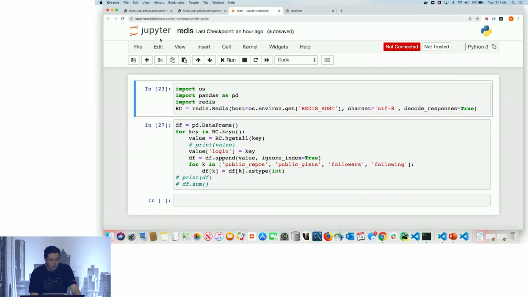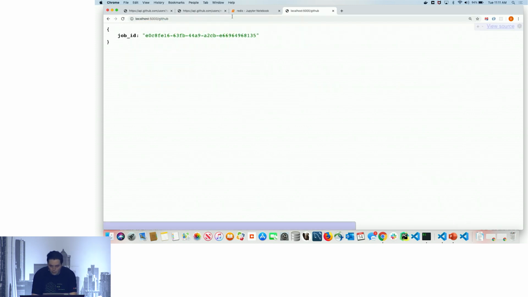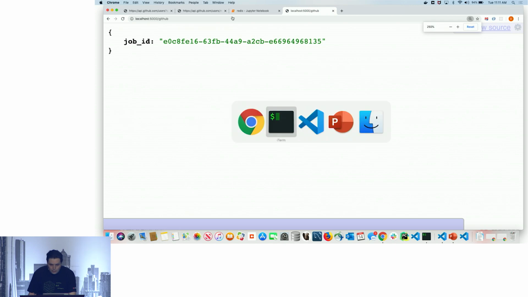Great. And my web container is going to expose a couple of things. I'm going to use a Jupyter Notebook. Are people familiar with those? Yeah, great. So let's just refresh, make sure this works. Okay. And then I also have on port 5000 this API that I'm going to use to queue a background job called GitHub. And let's see what it does.